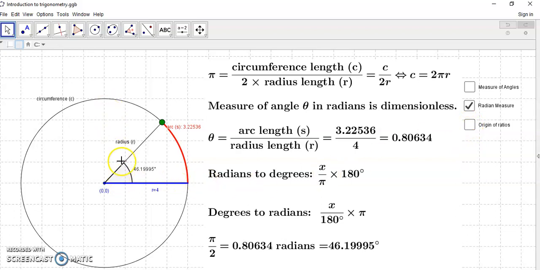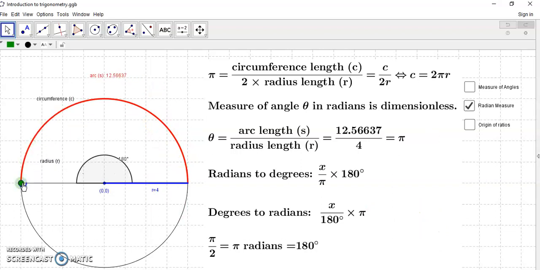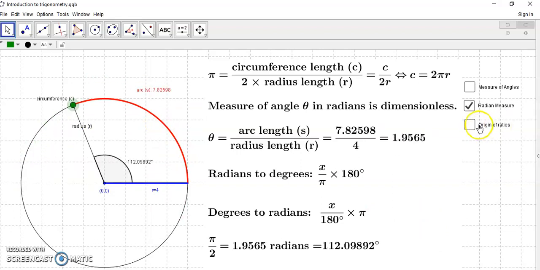Now, the Greeks actually didn't use radians per se, but they used right angles. So, for example, this angle here would have been measured in terms of right angles. So over here, it would be approximately half a right angle, okay? 45 degrees, half a right angle, or pi over 2 radians, right? And then, of course, if it was right over there, it would be 2 right angles, or just pi, right?